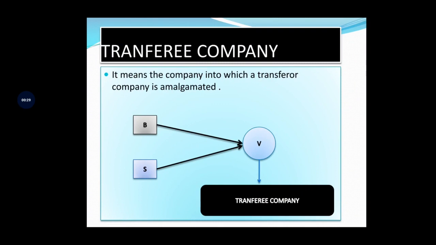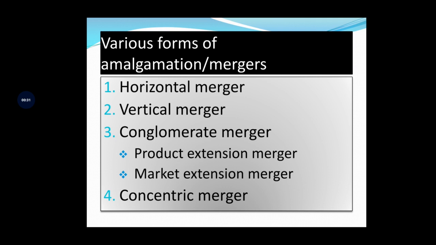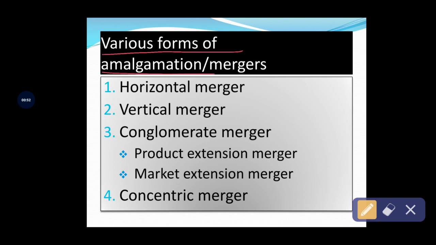So in this class we are going to discuss a very important concept. It is very important for your 6 marks as well as 2 marks: the various forms of amalgamation or merger. Don't get confused between amalgamation, merger, absorption and acquisition. Amalgamation is also called merger.